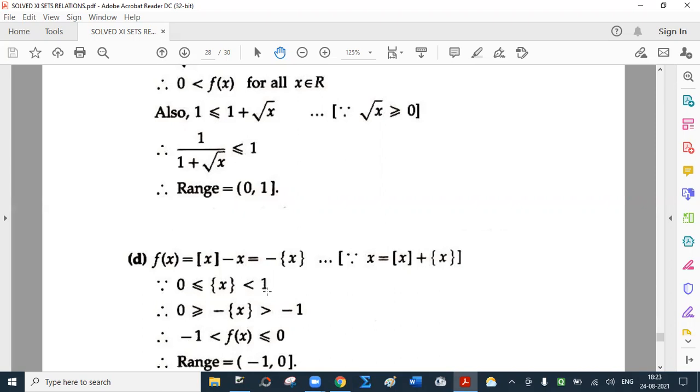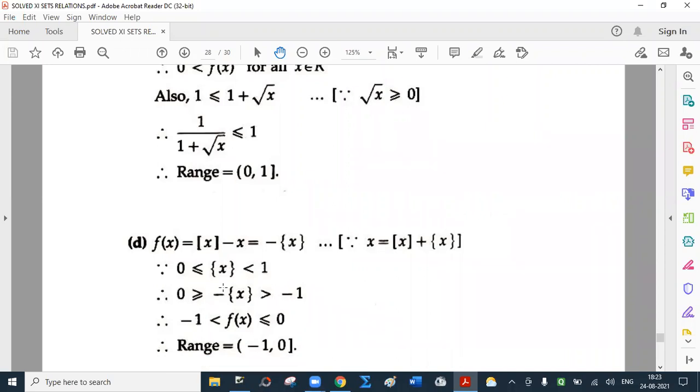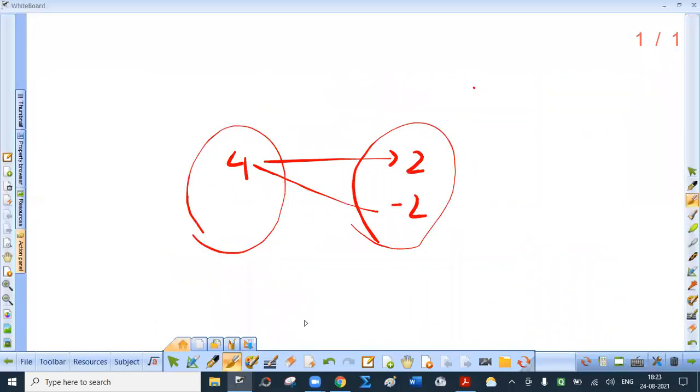You have to use common sense. In 1.1, what is the fractional part? Will you say 1? No, it is 0.1, right? But we need minus. If multiplied by a negative number, the inequality reverses. That is why I insist that you should know the basics. See, 4 is greater than 2. Multiply by minus 1. Minus 4 is not greater than minus 2. Minus 4 is less than minus 2.